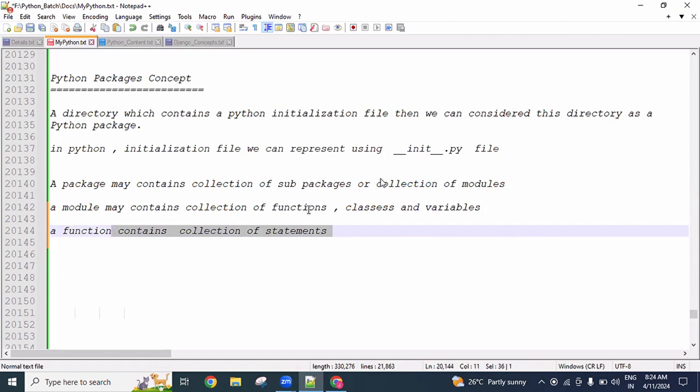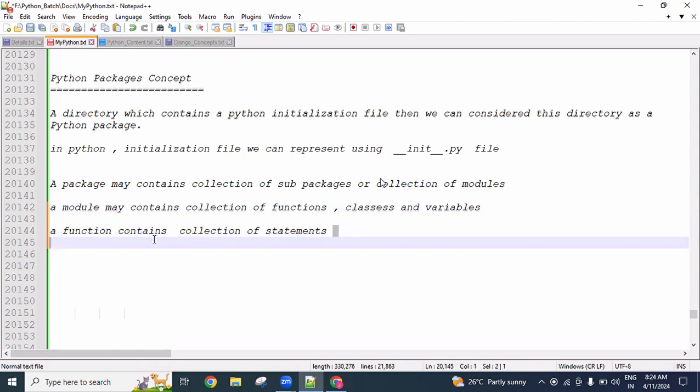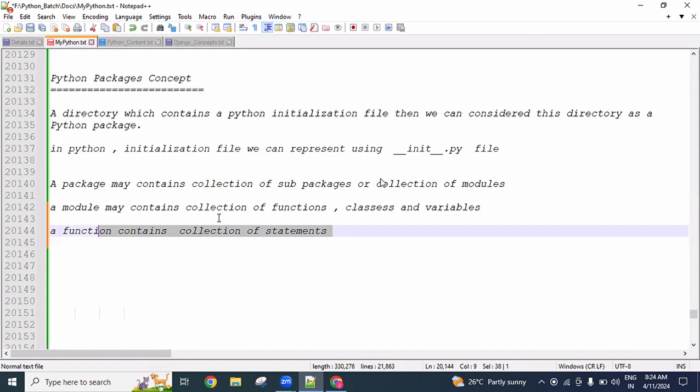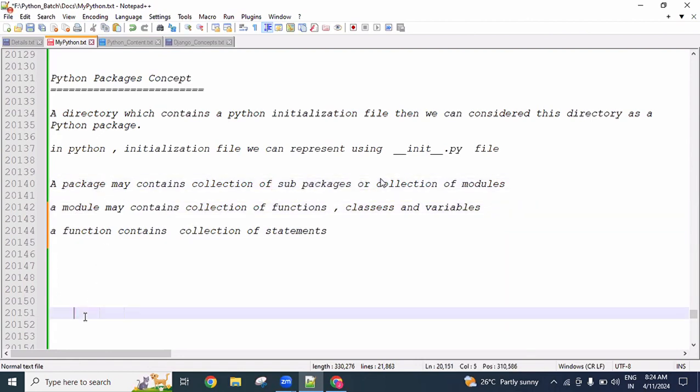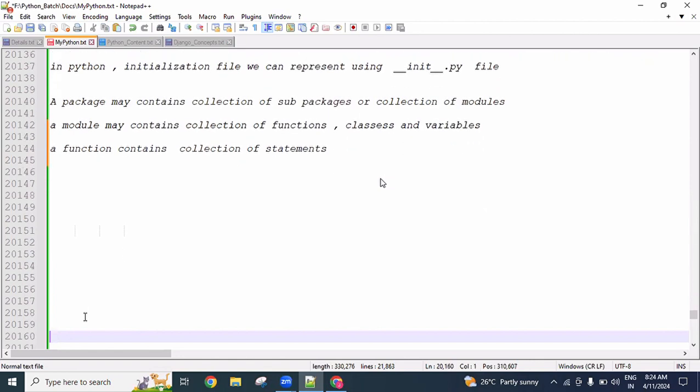So a collection of functions, classes, or variables all together may be available inside a module. Again, a collection of modules or sub packages is available inside a package. This term you need to remember, guys.